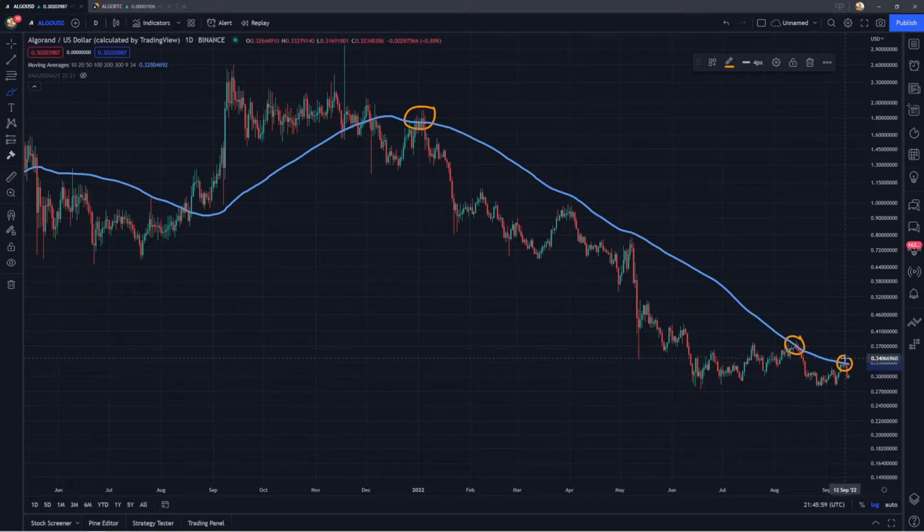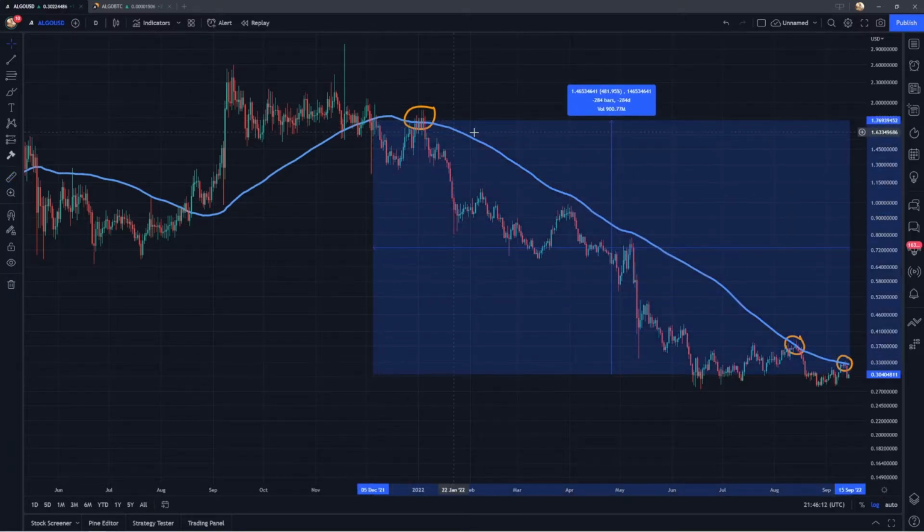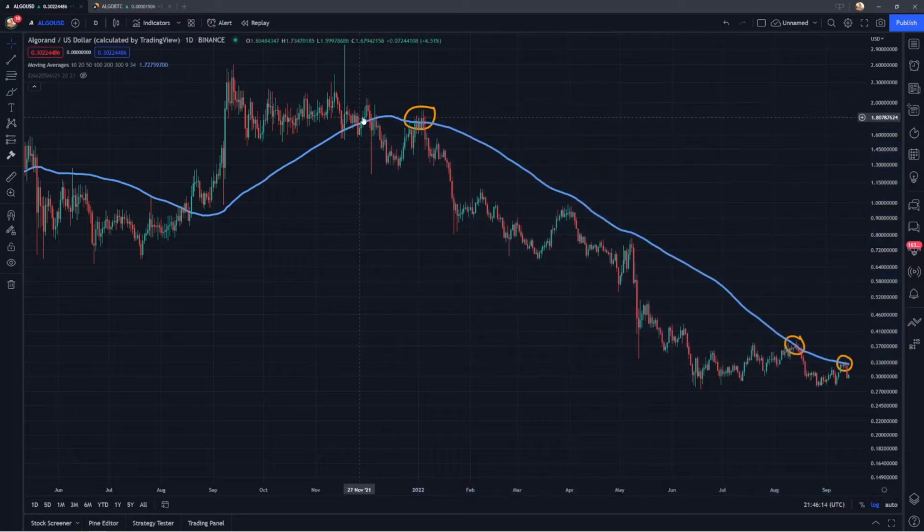Now, look forward into the next few weeks if Algorand can actually reclaim this and then flip it into support. And this is going to be extremely important because basically Algorand has been below this level and held it as resistance for the past 285 days ever since Algorand broke it back in December of 2021.